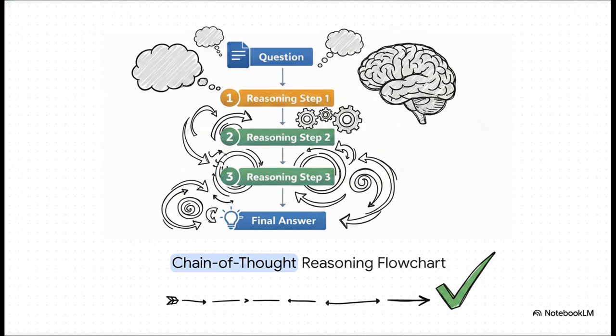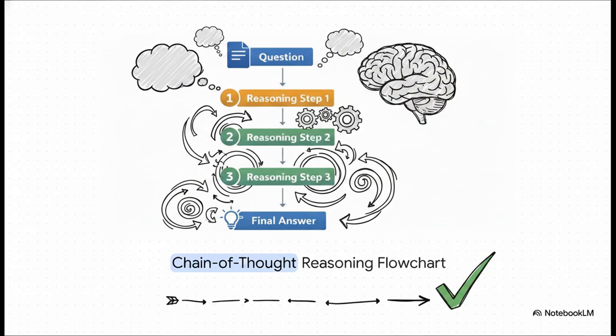And this brilliantly illustrates another advanced technique, chain of thought reasoning. Notice how the flow moves from the initial question through distinct logical reasoning steps before ever arriving at the final answer. Instead of letting the AI just jump straight to a conclusion, which can lead to serious errors in complex logic or math, you literally instruct it to think step by step.